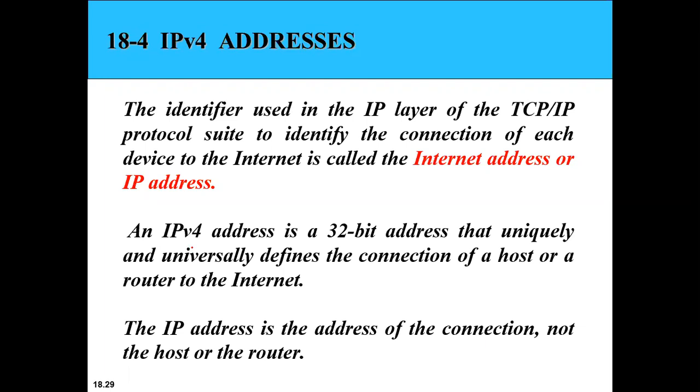The IP address identifies the connection, while IPv4 identifies the connection of that particular host. So IPv4 is a 32-bit address.